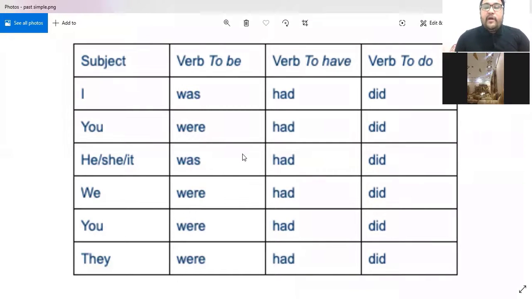And how about the past tense of the verb to do? So for an example, I did, you did, he, she, it did, we did, you did, and they did. So take note of these all the time. You can take a photo of this using your mobile phone, or you may copy it. So this is how we form the simple past of the verbs to be, to have, and to do.